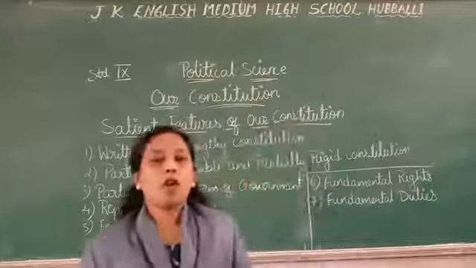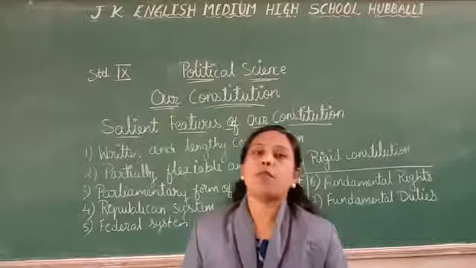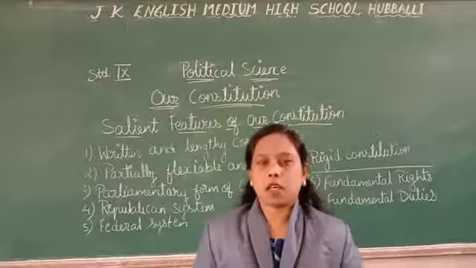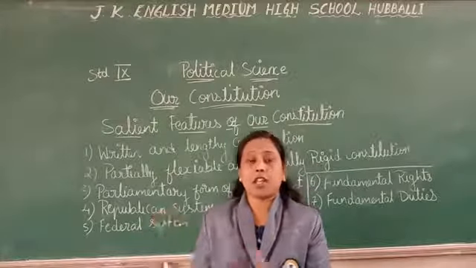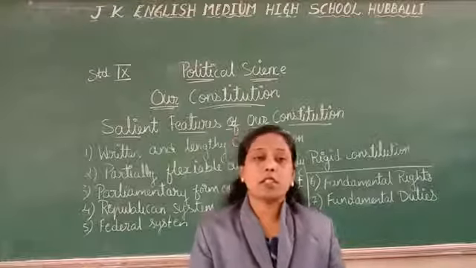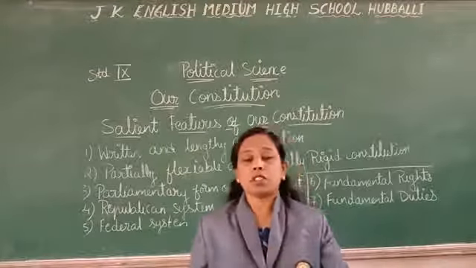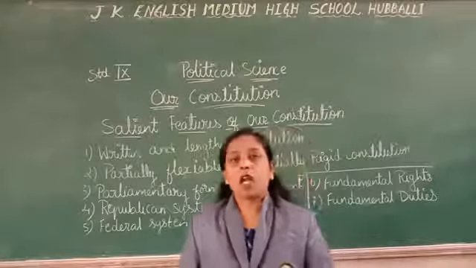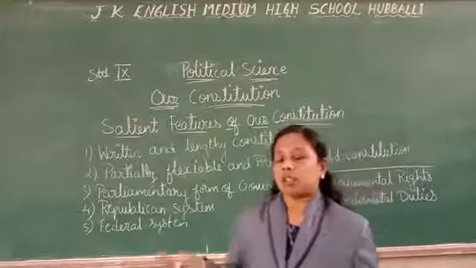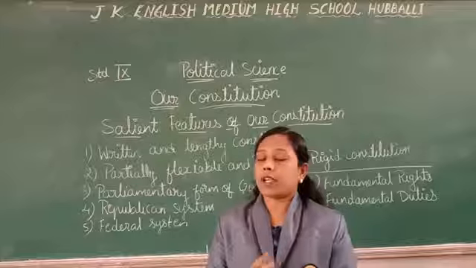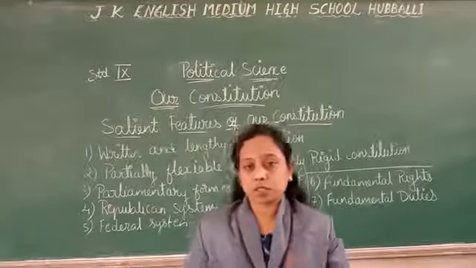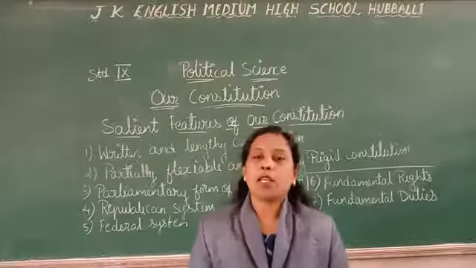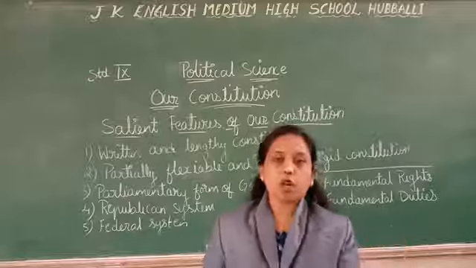Federal system. The constitution provides for a federal system of government because our country consists of different languages, caste, race, and geographical regions, and the administrative powers are shared between the central and the state government. And no government, either central or state, or any organization, can deny the rights of the citizens. If the rights are taken away or lost, the citizens can appeal directly to the High Court or a Supreme Court.